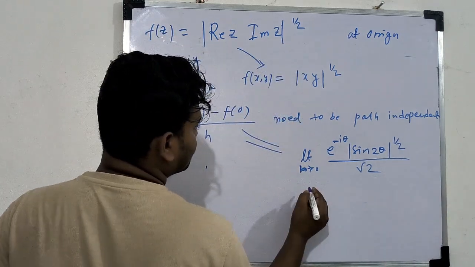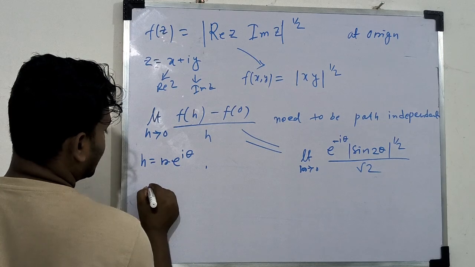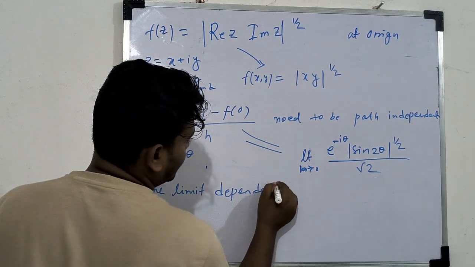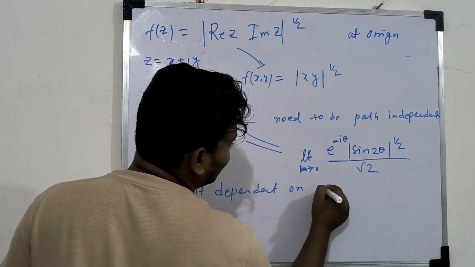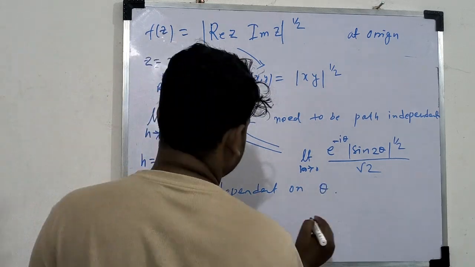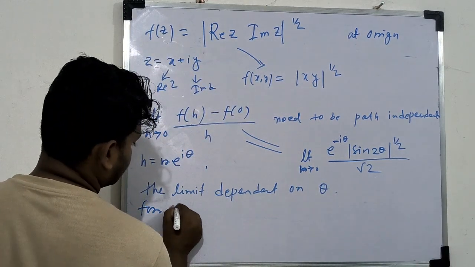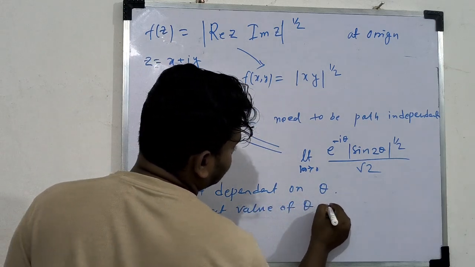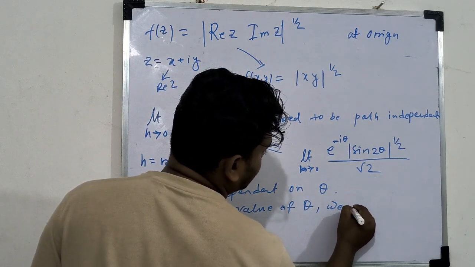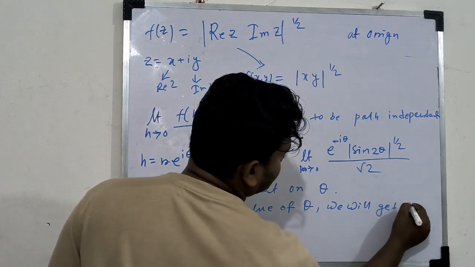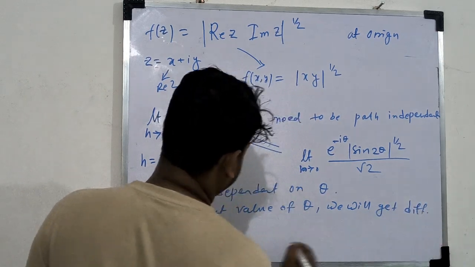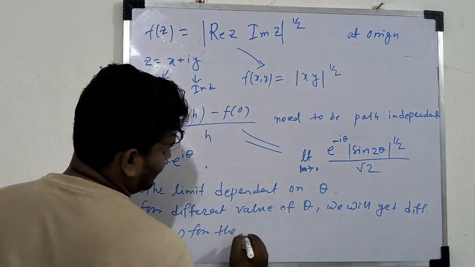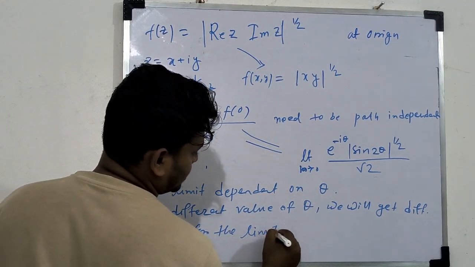So this limit depends on theta. For different values of theta, we will get different values for the limit.